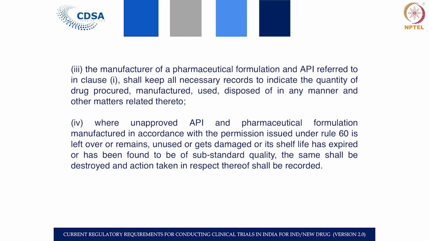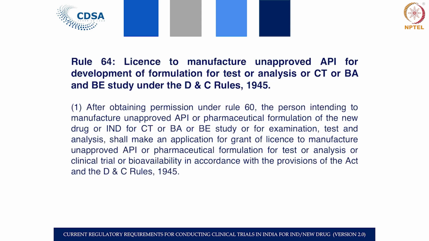In all cases the record has to be complete, and where the drug has expired or crossed the mentioned shelf life, or remains unused or is a leftover, it cannot be used anywhere or given to any organization or institution. It has to be destroyed and the records maintained.